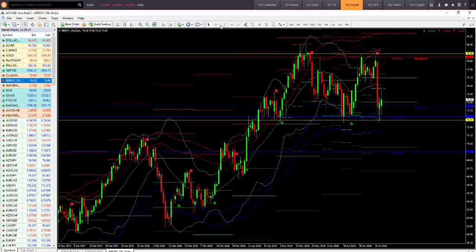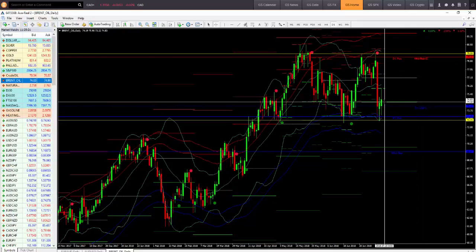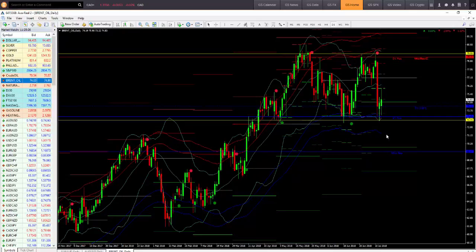That is the next major level of resistance here. On the flip side of that, if we don't see support continue for Brent going into next week, if it rolls over, breaks back below $73 per barrel, the next major levels of support reside at $71, and then below that at $70 for Brent crude oil.